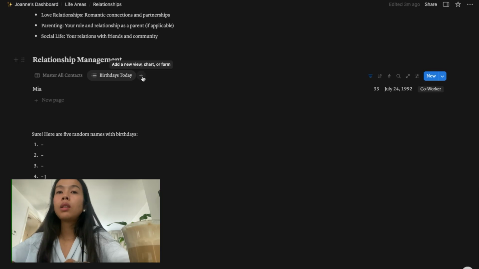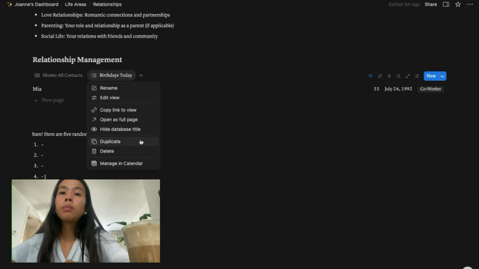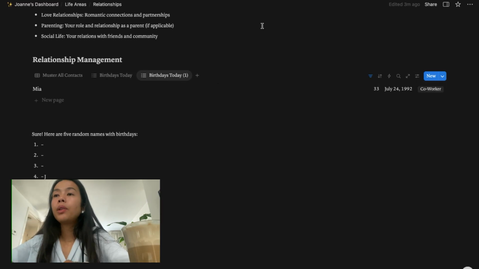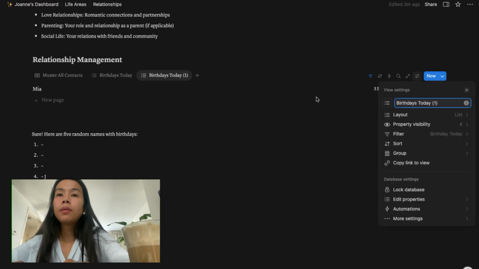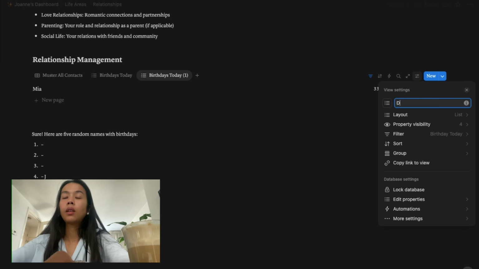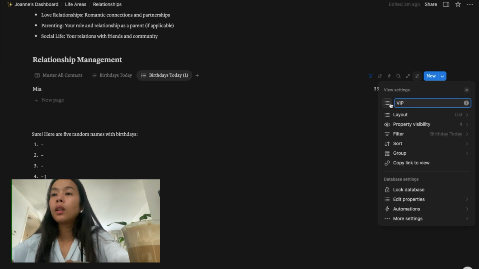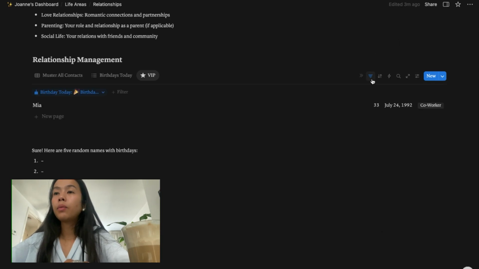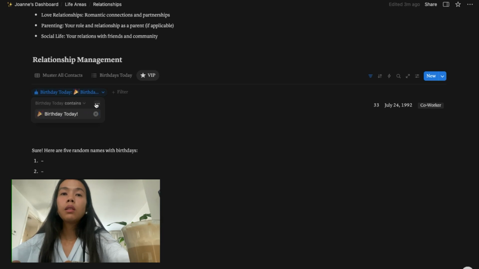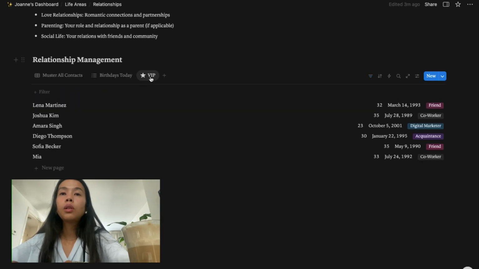Okay. All right, so we have this page where we can see who has a birthday today, and then I want to be able to see the VIPs. So we're going to duplicate this, and we're just going to edit the name, rename it to who is VIP, and then we're going to add a star icon here. We're going to edit the filter. We're going to delete this filter, and I want to be able to see who is VIP.